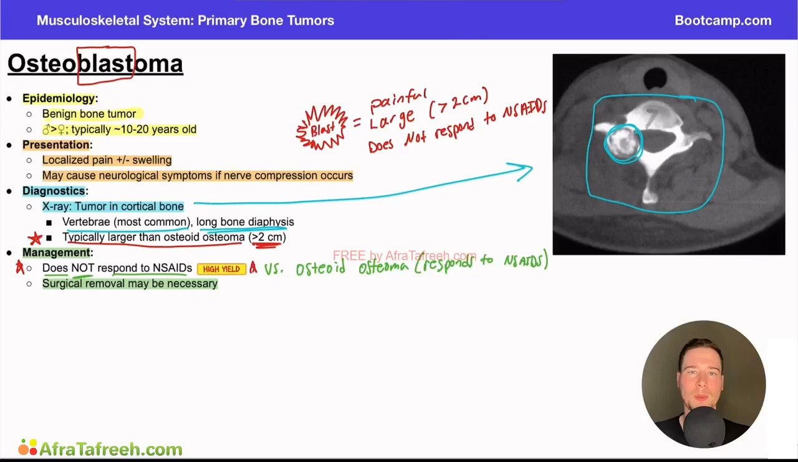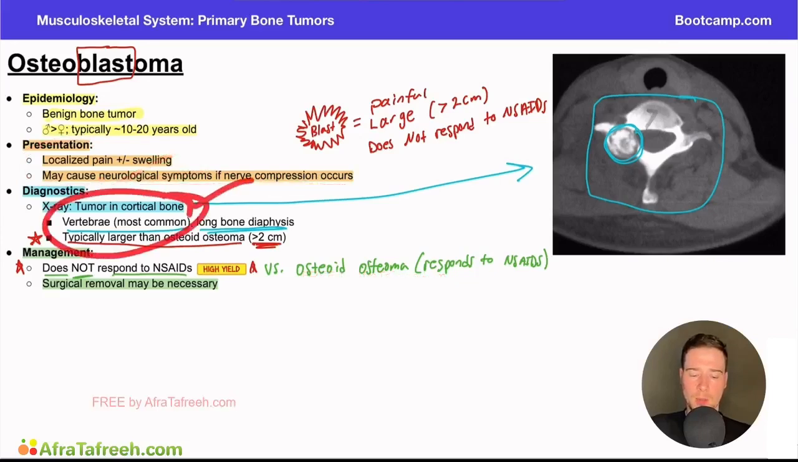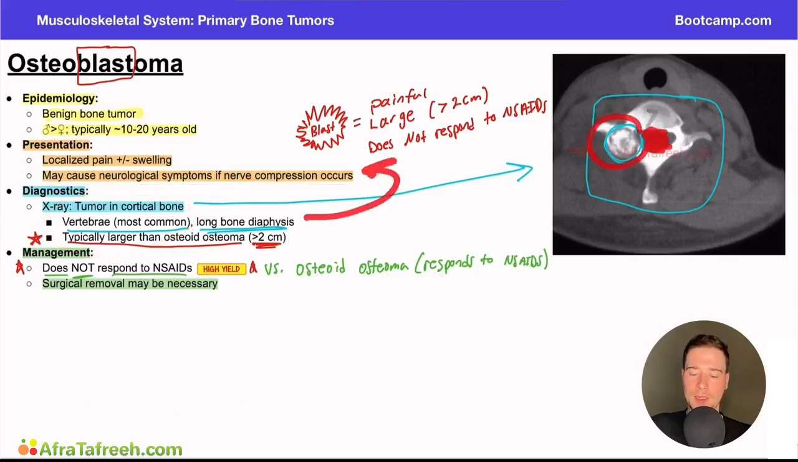So just a quick summary to wrap up this video. This is osteoblastoma. Again, we want to be able to compare and contrast these primary bone tumors. We want to specifically compare and contrast this to osteoid osteoma, which we talked about in a previous video. The epidemiology here is typically going to be seen in a younger patient, although not always. Presentation, we often have localized pain with swelling and potentially neurological complications. Why is this? Well, if we think about our diagnostics here, this is typically a cortical bone tumor that's most common in the vertebra. If we have the tumor in the vertebra compressing on the spinal cord in the canal, that is how we get these neurological symptoms.